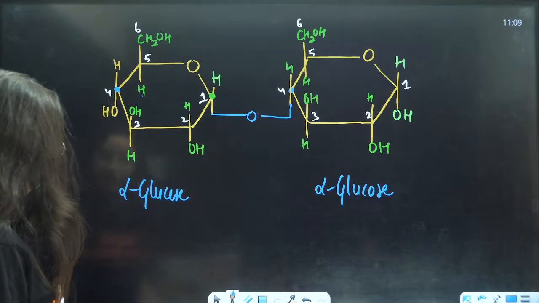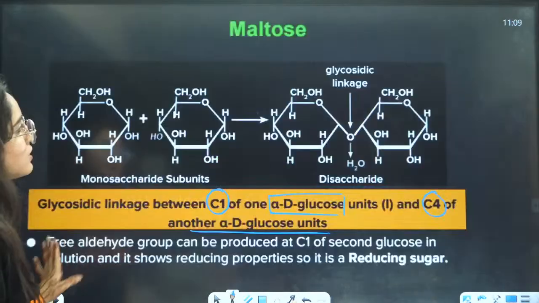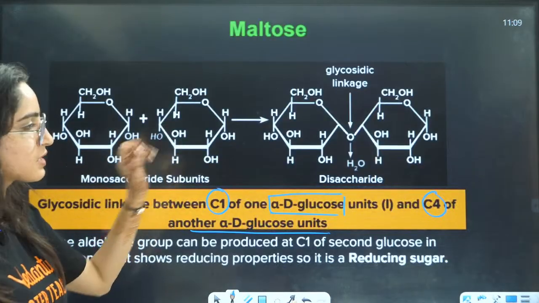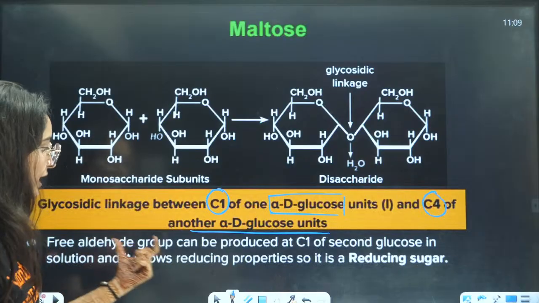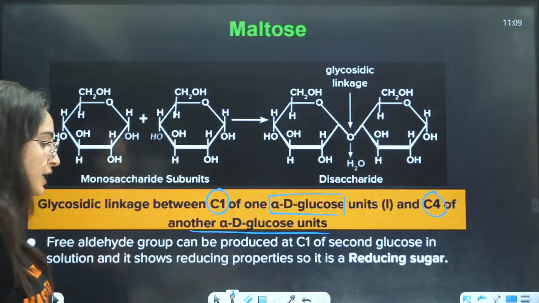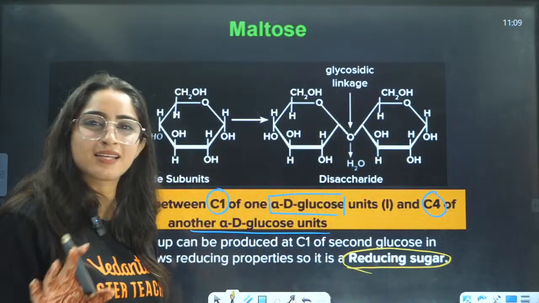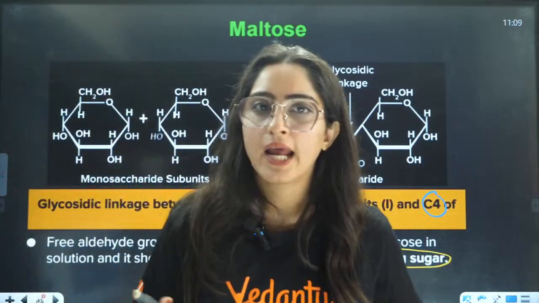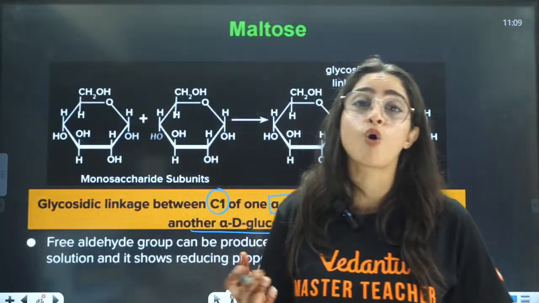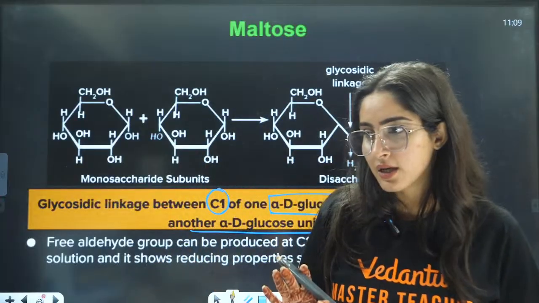Yes. Now, that is the thing that you will see here, right? That is basically called maltose. Free aldehydic group can be produced. That is why this is also a reducing sugar. Basically, disaccharides are reducing only, right? It's just that sucrose is a non-reducing sugar, right?